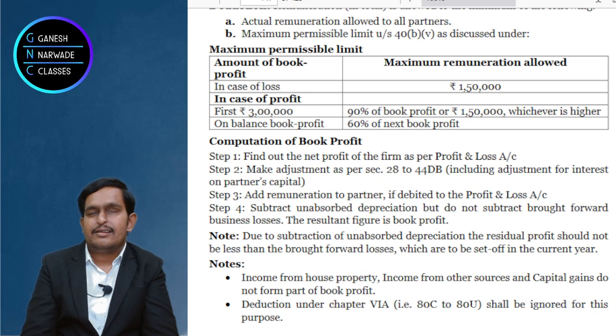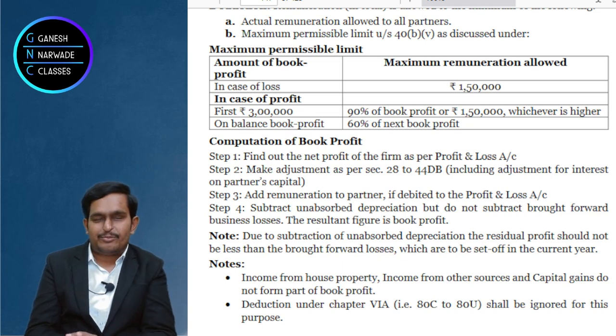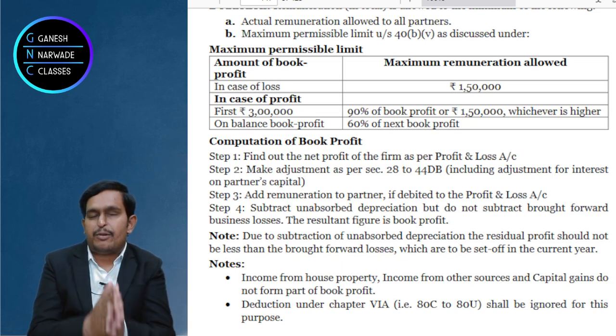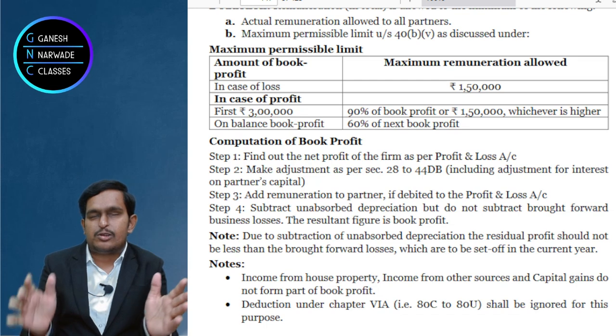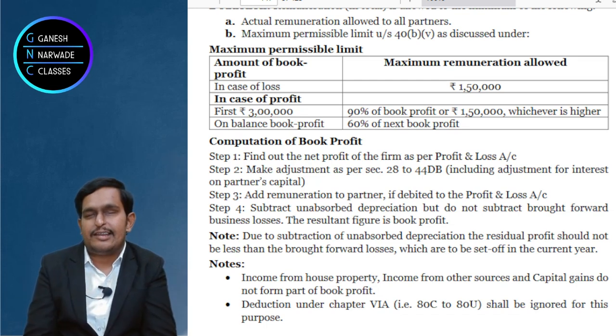Registration affects section 40B. If registration is not done, then you cannot claim this remuneration or interest as deductions. But if you don't do registration, the share of profit which you are distributing to the partners will continue to be exempt even if you did not register as a firm.